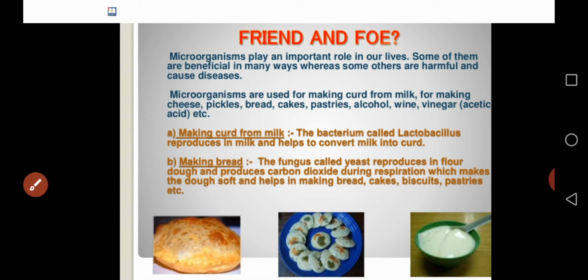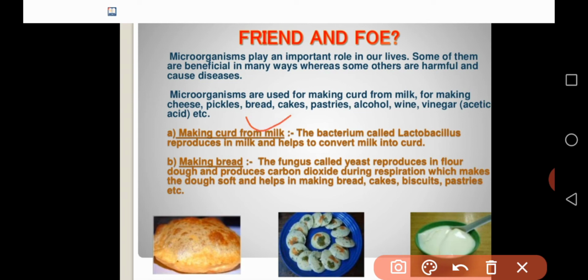As an example of useful microorganisms, one process is making curd from milk. This process of milk into curd takes place with the help of a very important useful microorganism, that is Lactobacillus.